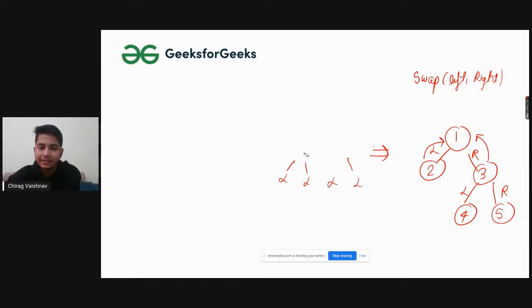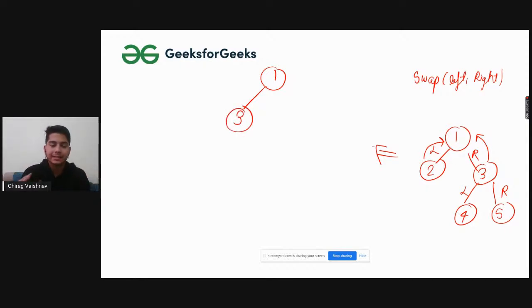The last tree that will be formed for us will be 1. As we have swapped, 3 will come here, and we have only swapped the addresses of the 2 and 3 nodes. So won't the whole subtree of 3 that is coming here come here as well, because it all depends on the address? 4, 5, and here comes 2 again. So this will be the final mirror tree that we will have.